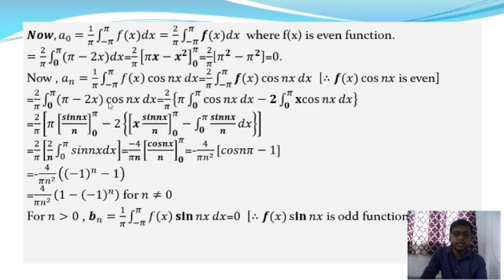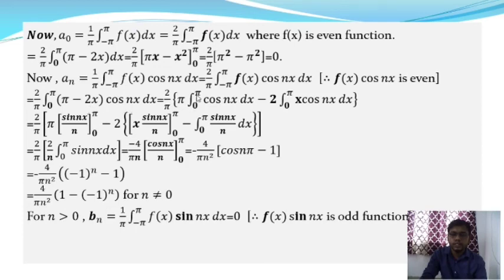So we get 2 by pi integration over 0 to pi, and now we put f of x equal to pi minus 2x, so in that interval the functional value is pi minus 2x, into cos nx dx.